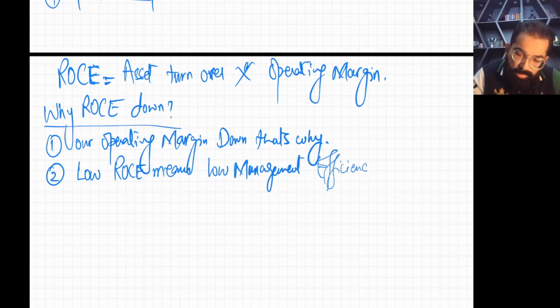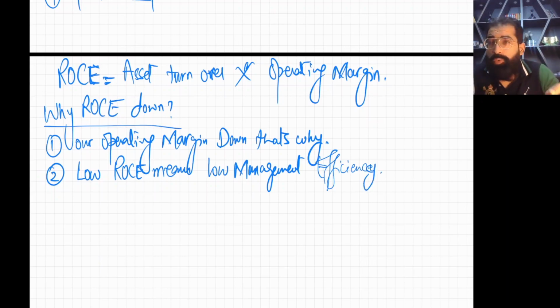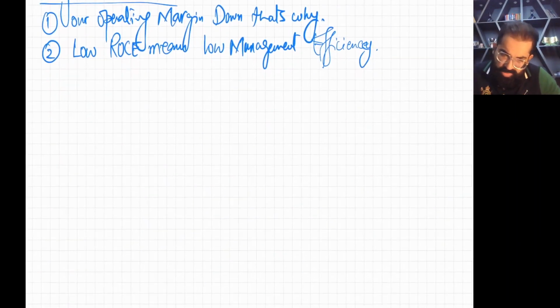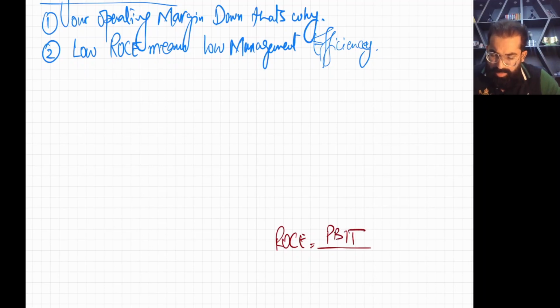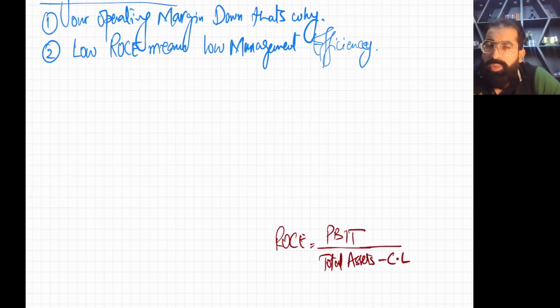Okay. Now listen. Now I am going to discuss the first technical area of today's class. I hope you remember that ROS equals PBIT divided by capital employed, and there is one formula: total assets less current liability. Do you remember? The capital employed formula is total assets less current liability. Okay, now use your brain and listen to me very carefully.